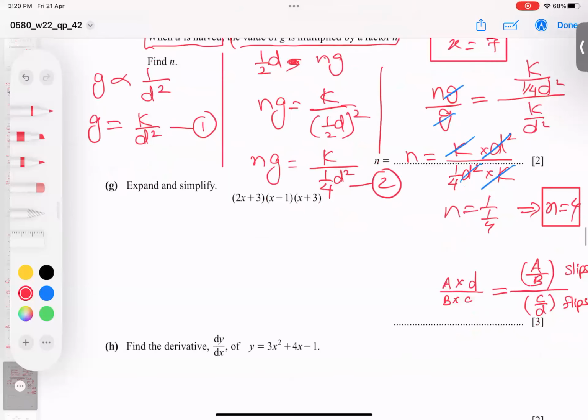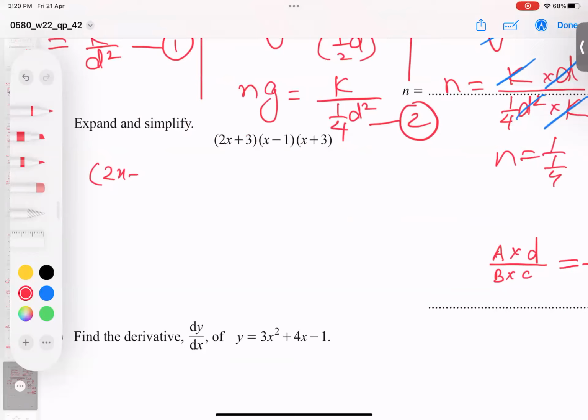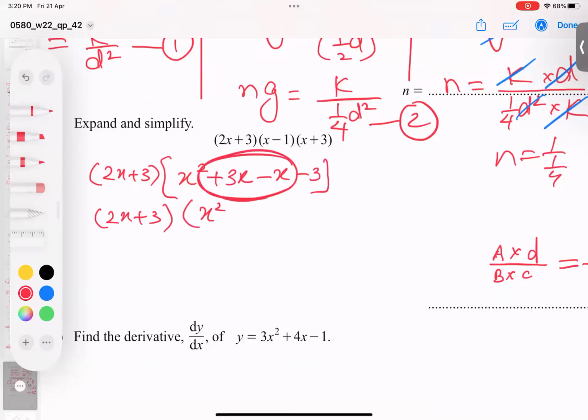So let's go for, I can do it by substitution technique even, but I think this is easy for you. What to do? Expanding. So two techniques, multiply them or multiply them, you wish. I'm keeping the first value as it is and multiply the other two. x times 2x becomes x squared. x times 3 becomes 3x. Minus 1 into x, it becomes minus 1x or minus x. And minus 3 comes. Don't multiply until you simplify in the bracket. So plus 3, negative 1, plus 2x.